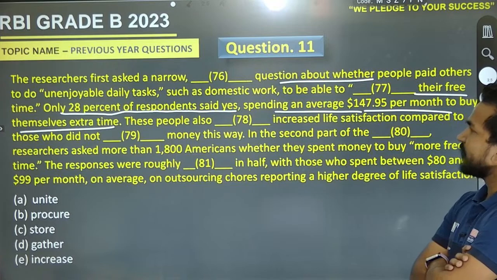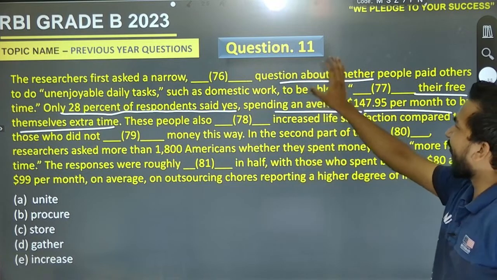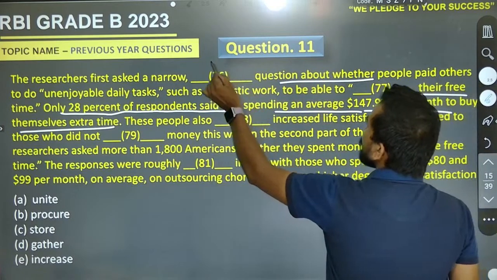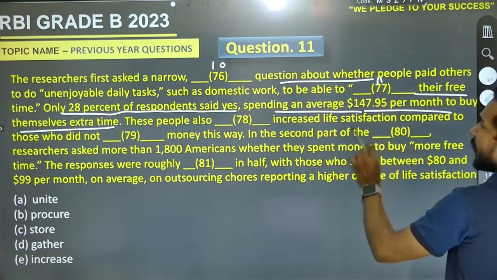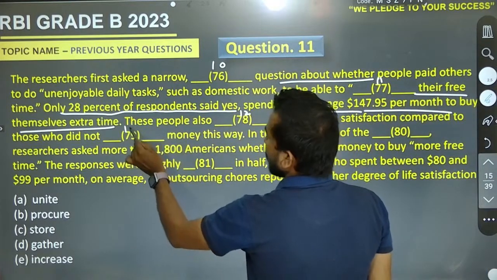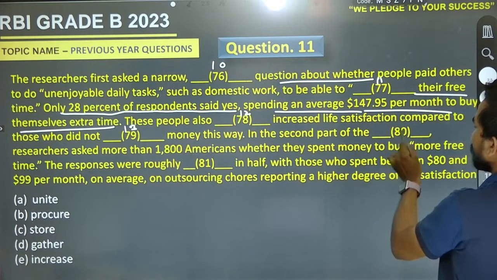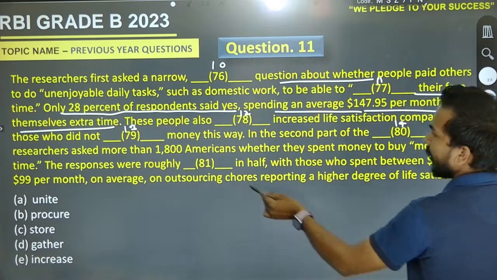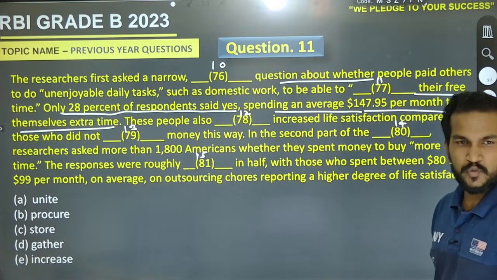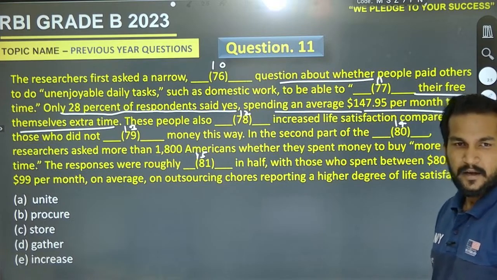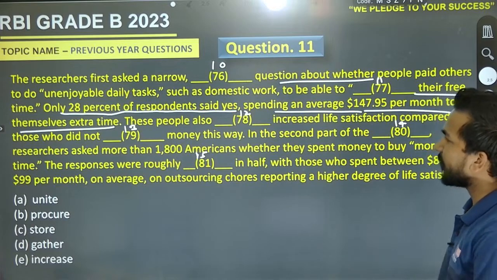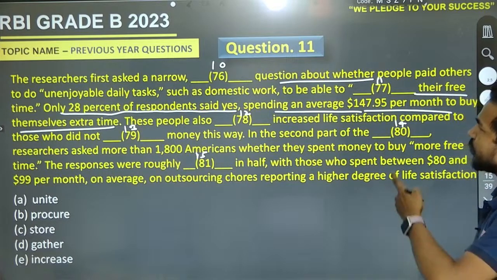Here is question number 11. And this is not the right sequence actually. Here we started with 76 and the question started with 10. So it must be 10, 11, 12, 13, and you are very intelligent about it, so you will not be confused. 14 and 15. Okay, it's okay. So it must be increase. PK is saying it must be increase, and someone is saying it must be E. Okay, go for the 11th number question.